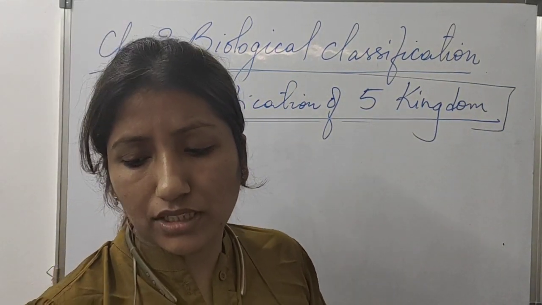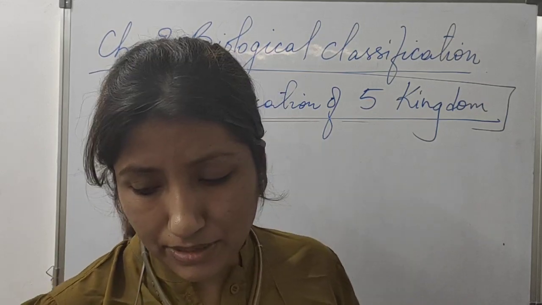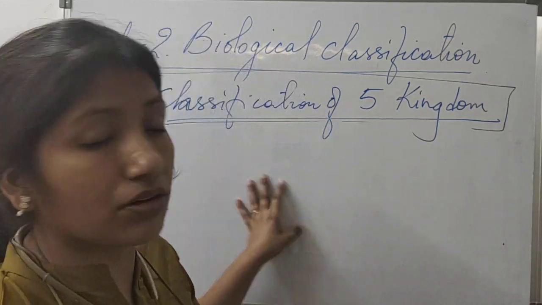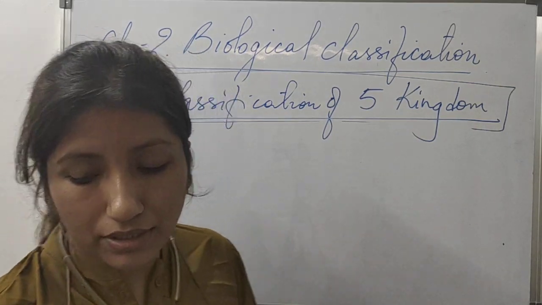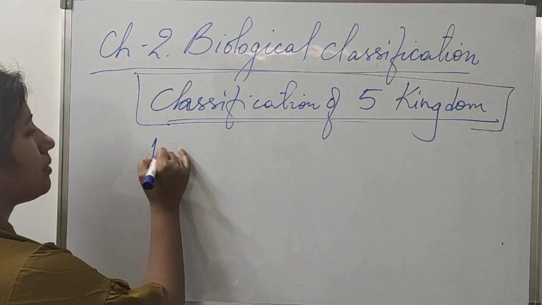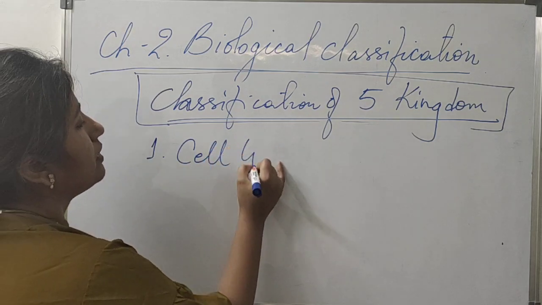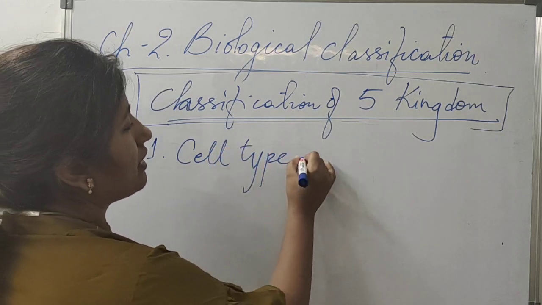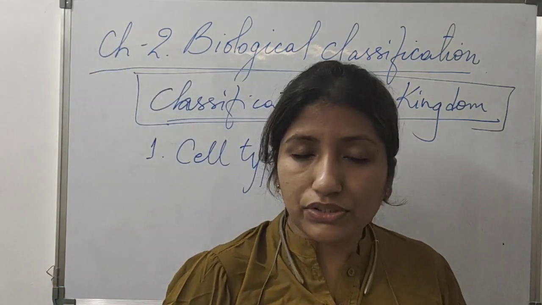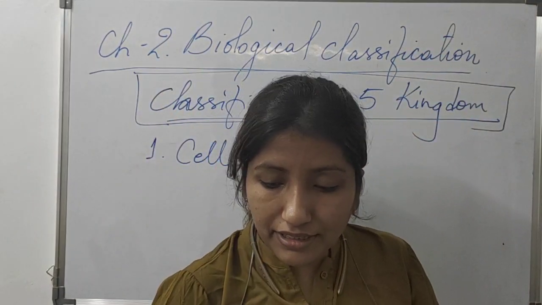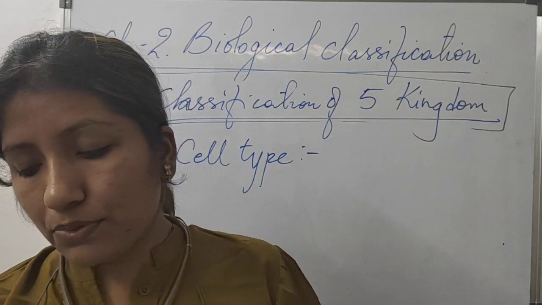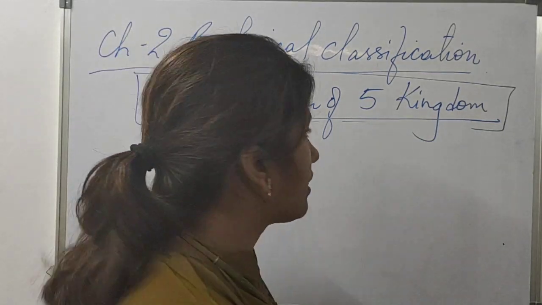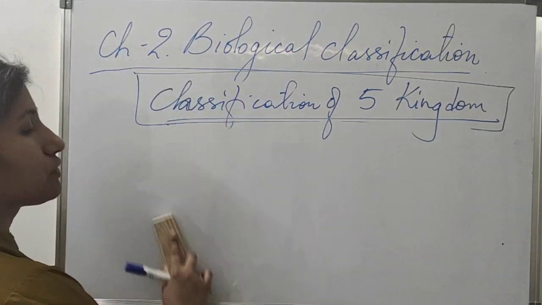So, the classification of 5 kingdoms is in table 2.1. Please take out that table, because I won't be able to write it on the board. Please take out that table on page number 70, table 2.1. On the basis of cell type, number 1, all the 5 kingdoms are segregated. That means prokaryotes are considered under the Monera kingdom, and eukaryotes are considered under Protista, Fungi, Plantae and Animalia. Let me just write down what the kingdoms are here.